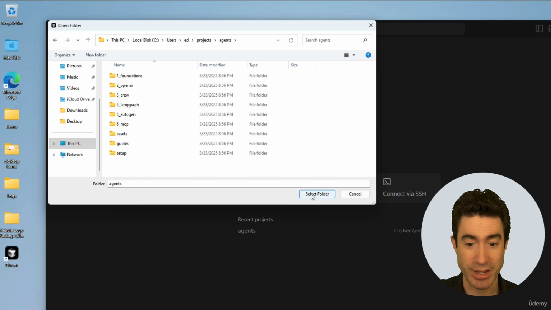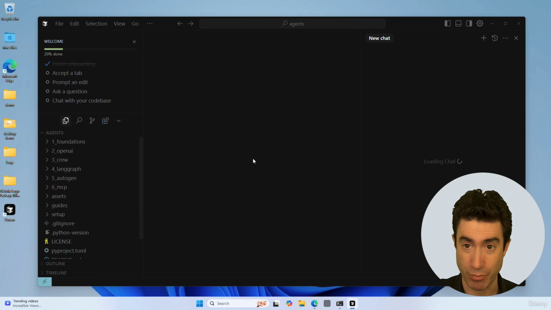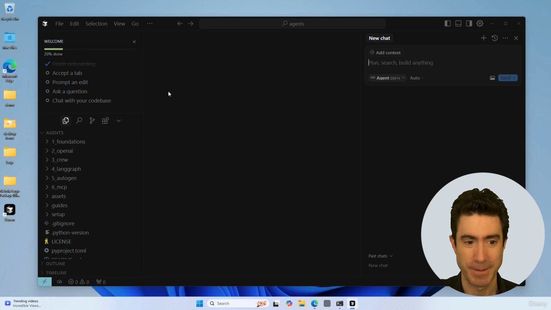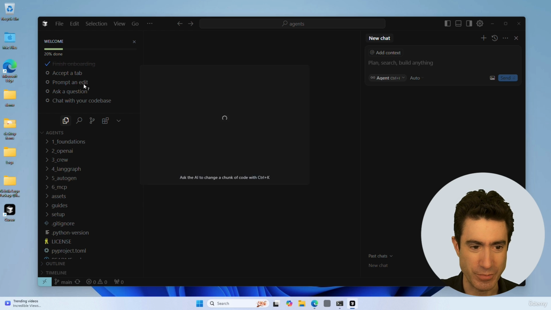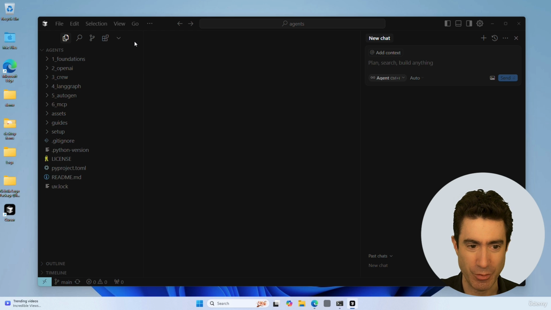And what I can do now is just press this select folder button, which is saying, I want this agents folder to be my project root folder. And it opens up. This is your first look inside Cursor. We've got our directories down here. You've got like a welcome screen up here. I'm going to X out the welcome screen.